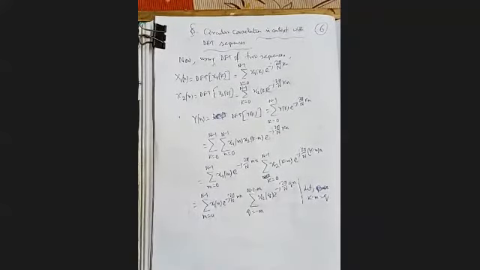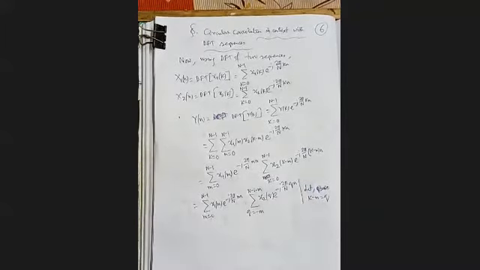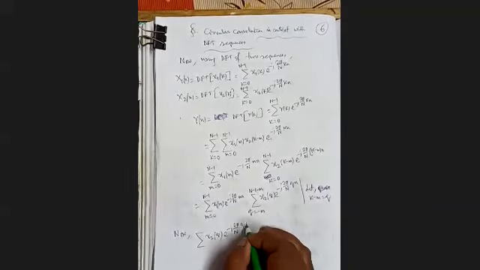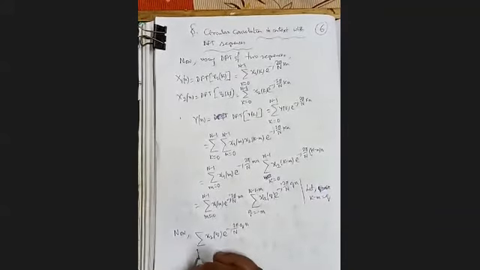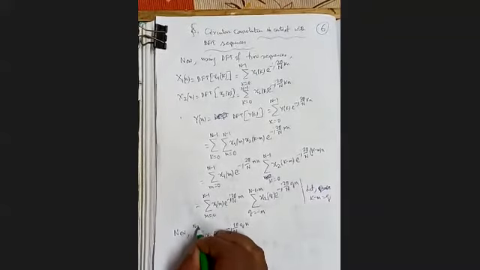That is this particular term. Now we keep this term intact. We want to investigate this particular term, x2(q) e to the power minus j 2 pi by N qn, q varying from minus m to N minus 1 minus m.